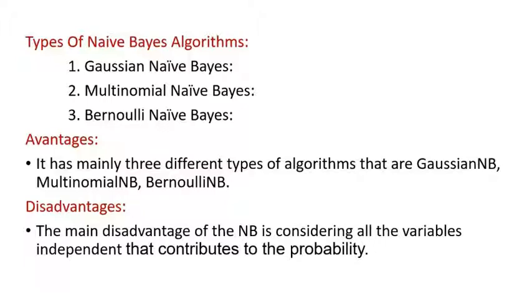It is known as normal distribution, and it is one kind of Gaussian naive Bayes.